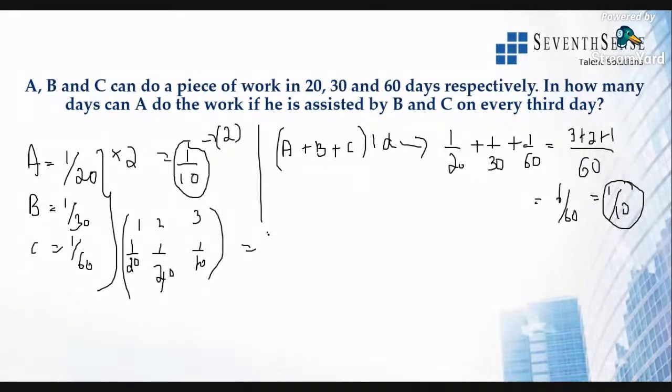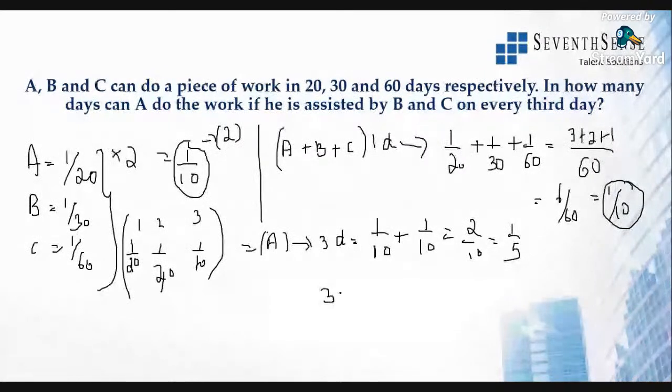So A's work, including their help, for 3 days will be: we know 2 days work of A is 1 by 10, plus 1 day's work of all 3 will be 1 by 10. So for 3 days they will finish 2 by 10, that is 1 by 5.